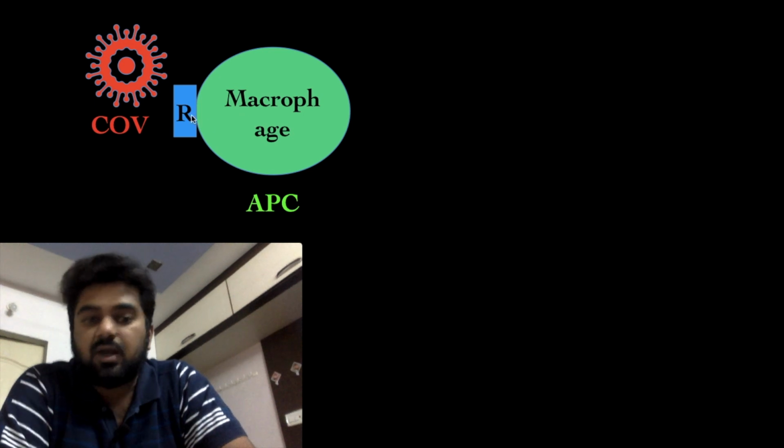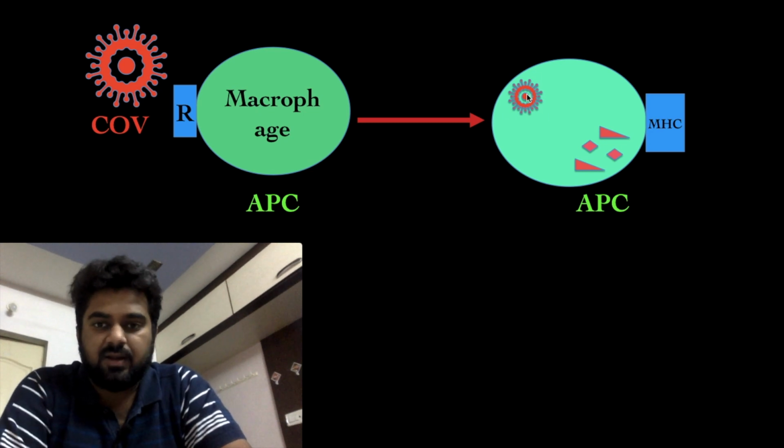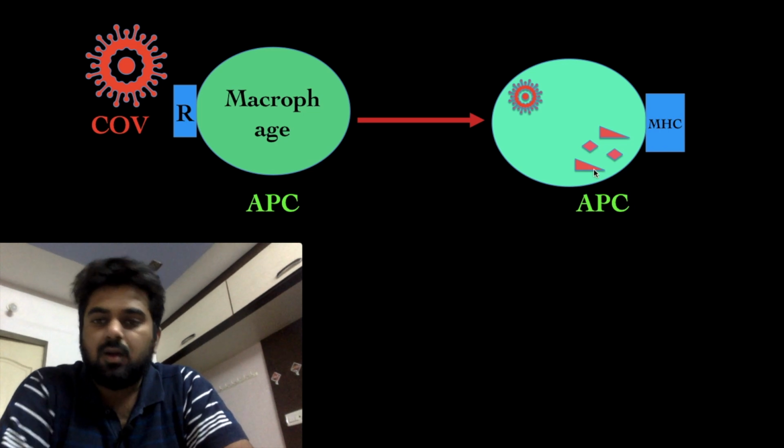Okay, so for example, this is our coronavirus and this is the macrophage. The macrophage contains a receptor for the virus. So what will happen? This virus will bind to the receptor, right? And the macrophage will engulf the virus. They'll take the virus inside and then break it down into smaller pieces.